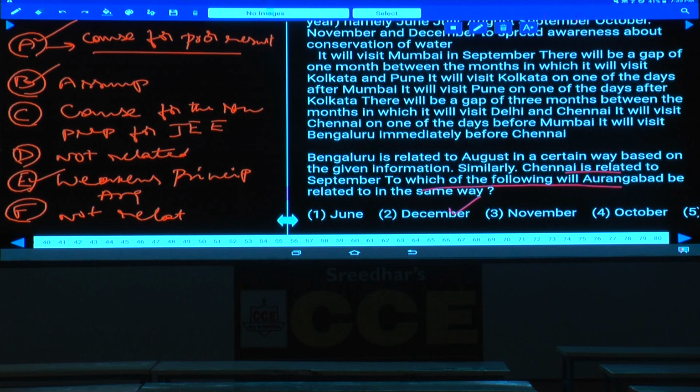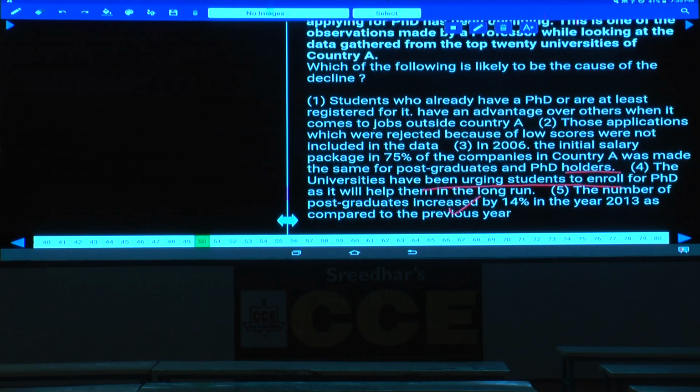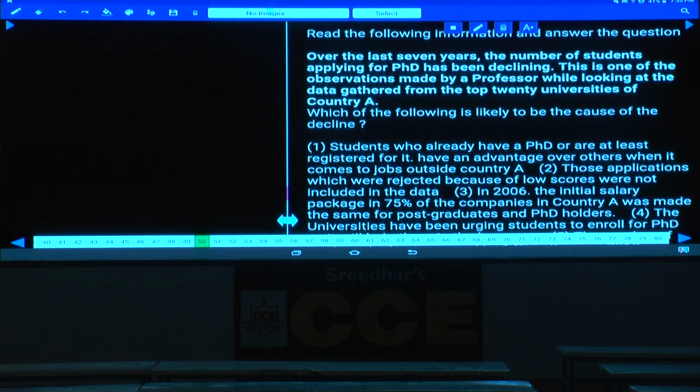Now in this question number 50, here it is discussing over the last 7 years. We should underline this. The number of students applying for PhD has been declining. From the last 7 years, the number of students who are applying for this PhD is decreasing. Why is it decreasing? This is one of the observations made by a professor while looking at the data gathered from the top 20. Here he is talking about the top 20 universities of country A. In the top 20 universities of country A, from the last 7 years, the number of people applying for PhDs is declining.